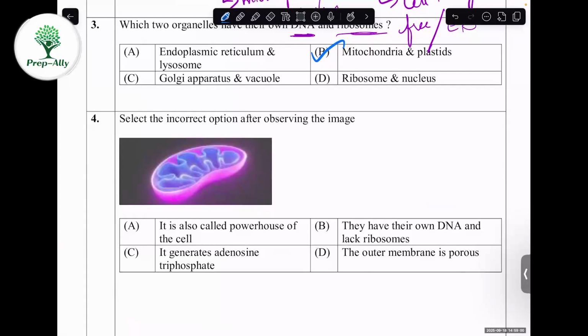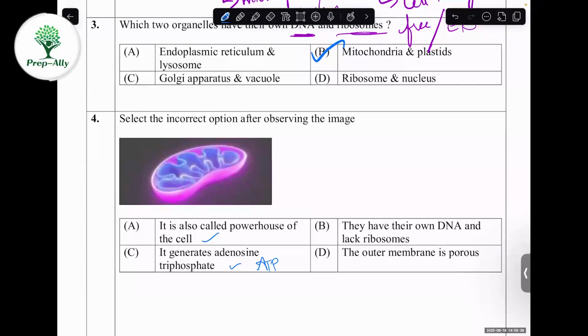It is also called the powerhouse of the cell. Yes, that's a correct statement regarding mitochondria. It generates adenosine triphosphate, ATP, in the form of energy. The third one says they have their own DNA and lack ribosomes. It's a clue from the previous question: they have their own DNA and also ribosomes.